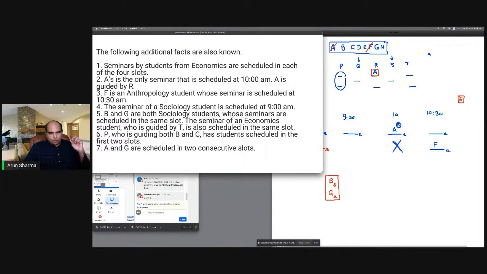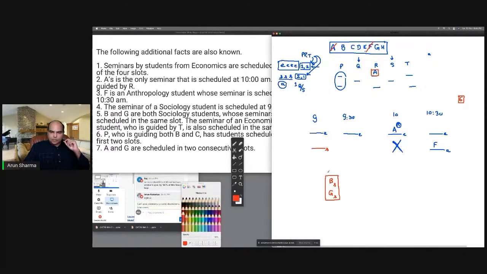So B and G are both sociology students whose seminars are scheduled in the same time slot. So B and G have to go in the same time slot. That's why I've drawn the box. The seminar of an economics student who is guided by T is also scheduled in the same slot. See, my guides are in circles here. So my structure will be very, very important. How you write things is very critical.